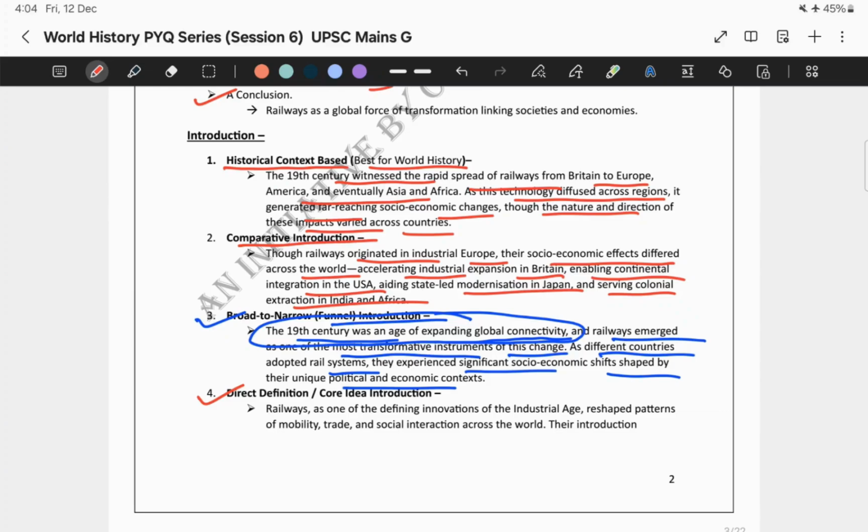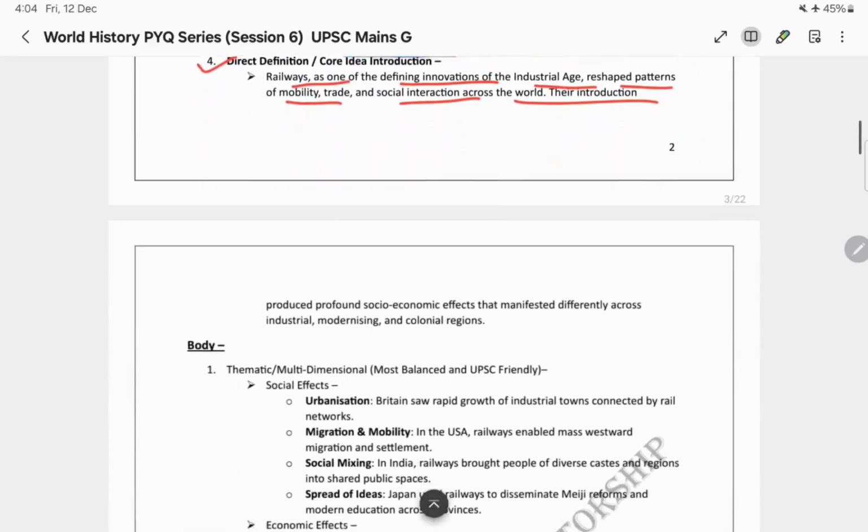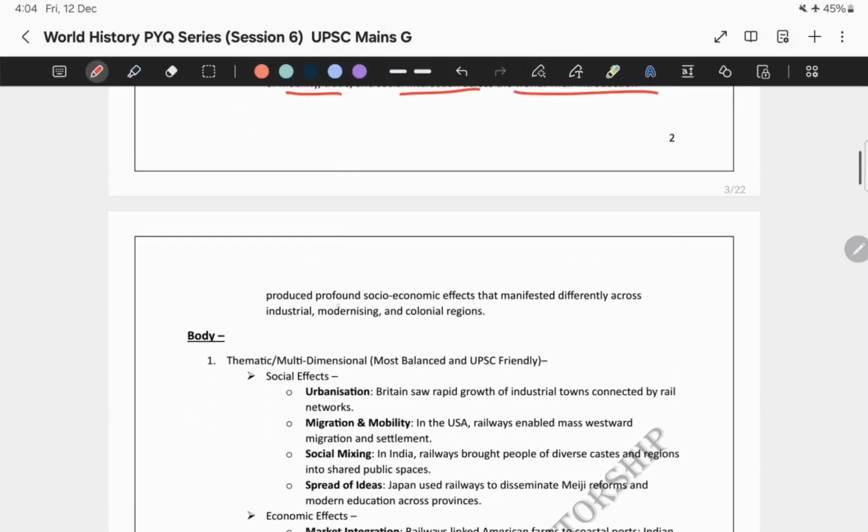What we can write is that railways, as one of the defining innovations of the industrial age, reshaped patterns of mobility, trade and social interaction across the world. Their introduction produced profound socio-economic effects that manifested differently across industrial, modernizing, and colonial regions. So over here, you are going straight to the point.